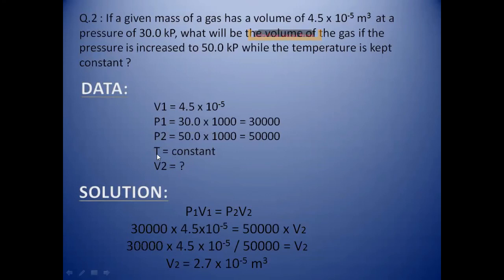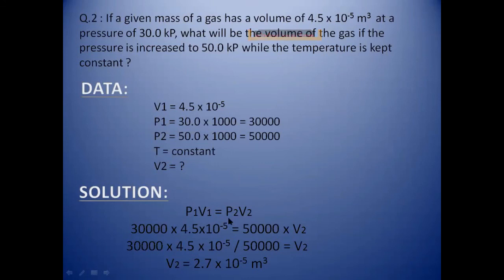Now the temperature remains constant, and what we have to find is V2, that is the change in volume at pressure P2. So we take the formula of the general gas equation, which applies when the same amount of gas is treated at different pressures and we have to record the volume at that pressure. So we use that form of the general gas equation: P1 V1 equals P2 V2.